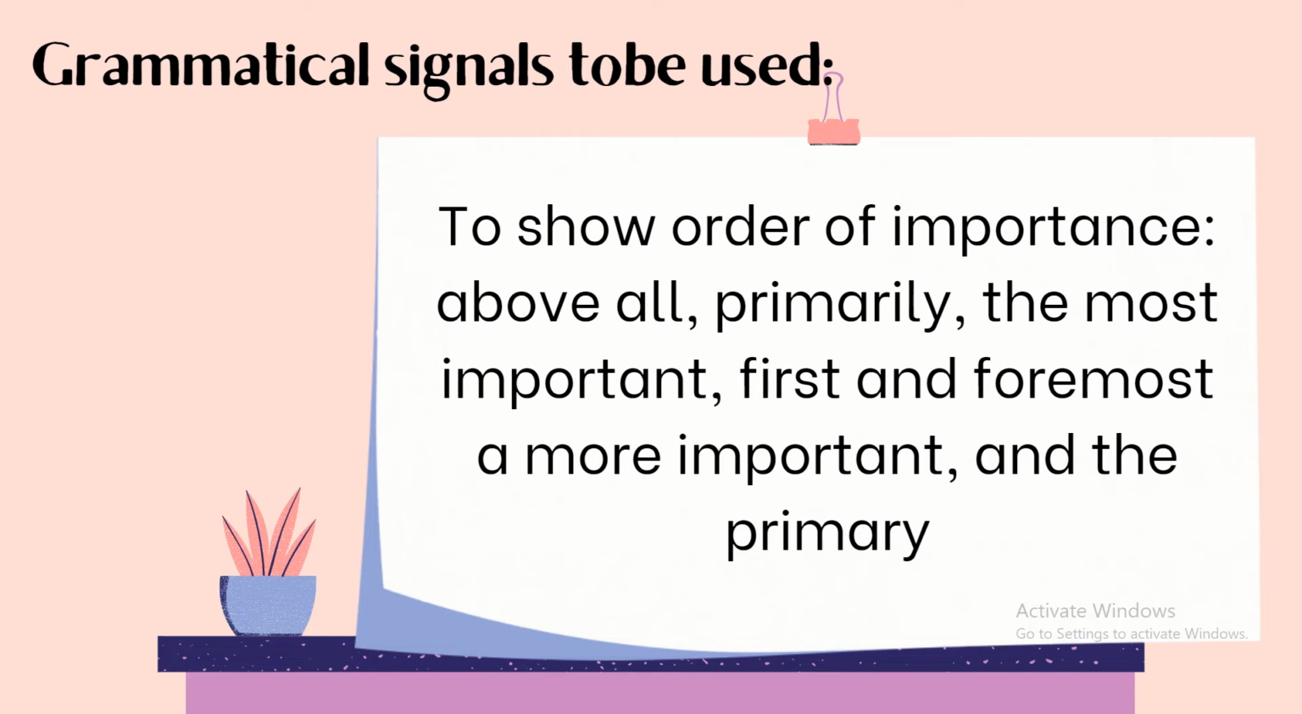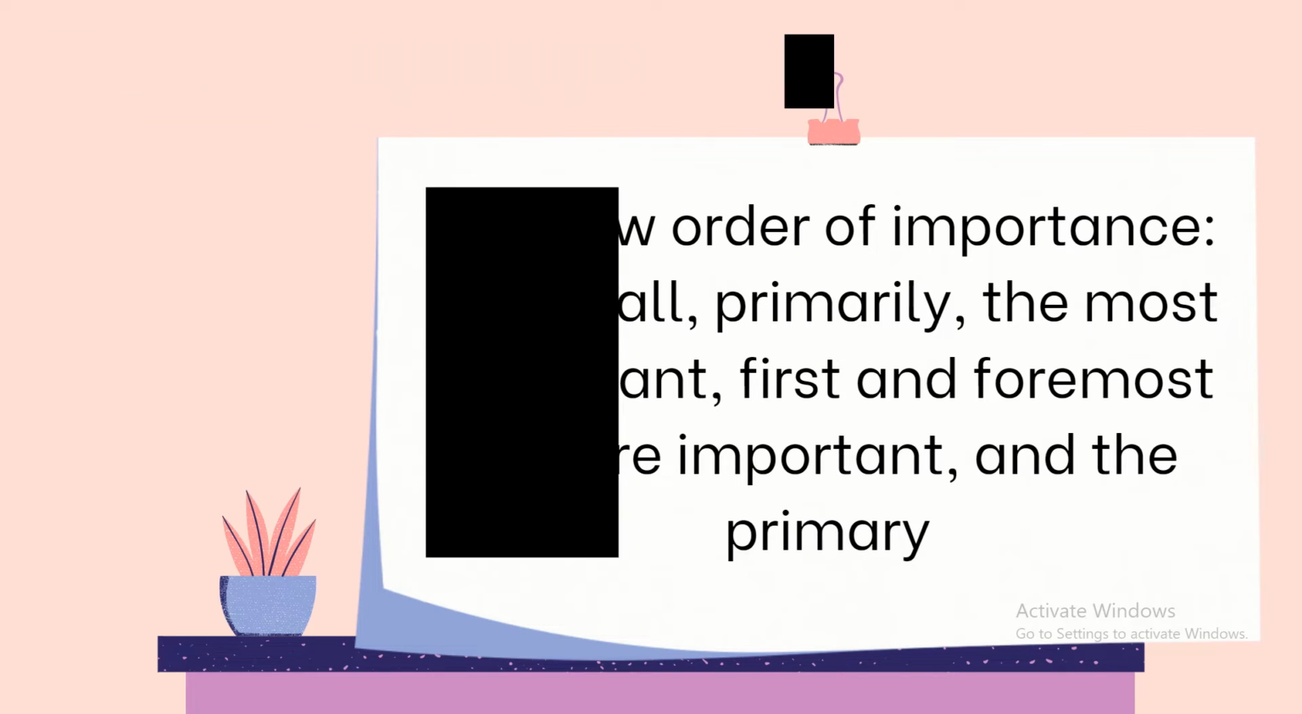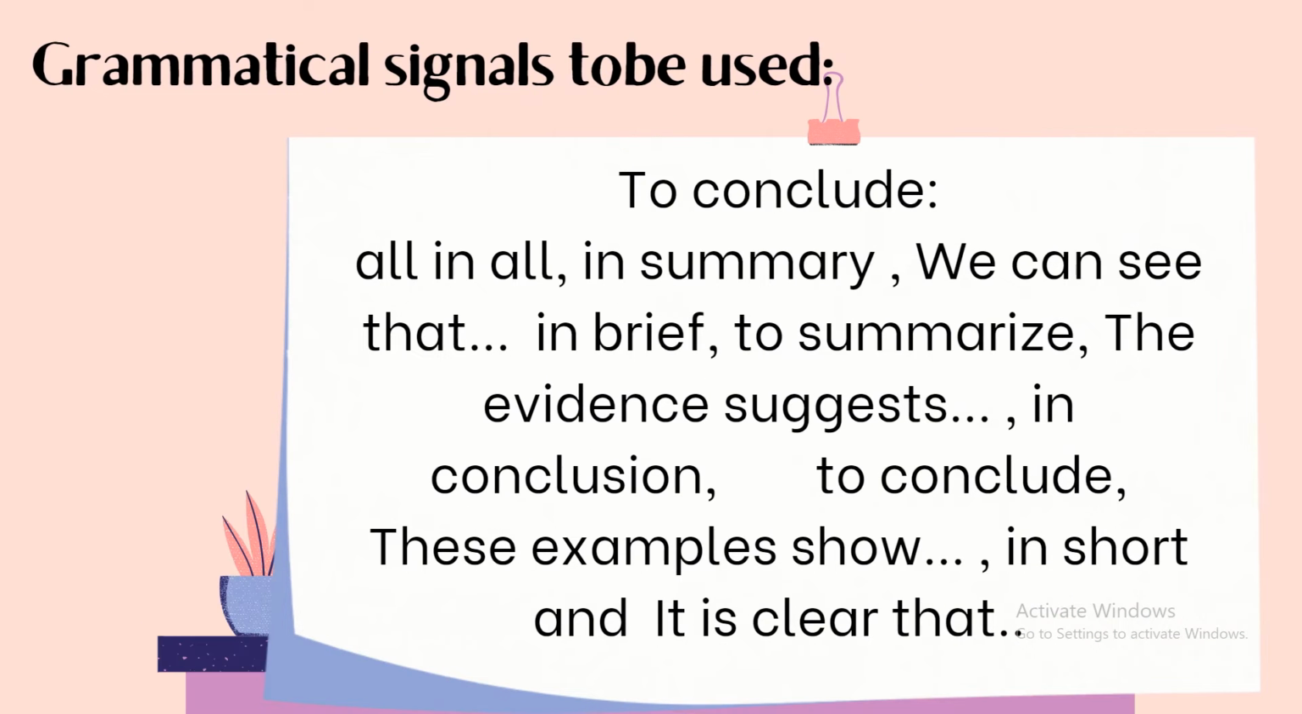Now, we have many grammatical signals that can be used in problem and solution. If you would like to show order of importance, you can use above all, primarily, the most important, first and foremost, a more important, and the primary. Also, if you want to conclude, you can use all in all, in summary, we can see that, in brief, to summarize, the evidence suggests, in conclusion, to conclude, these examples show, in short, and it is clear that.